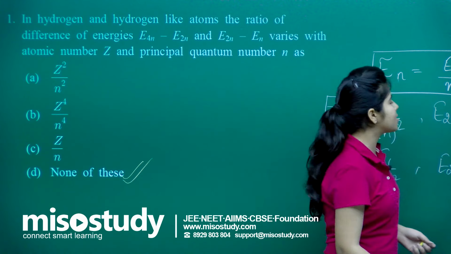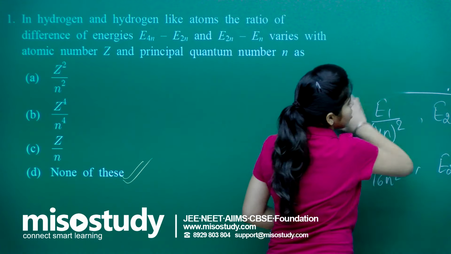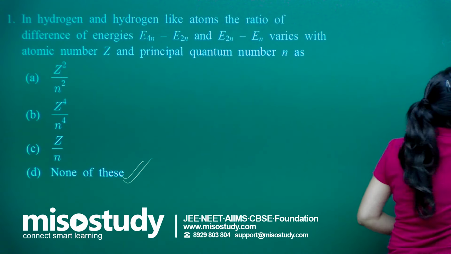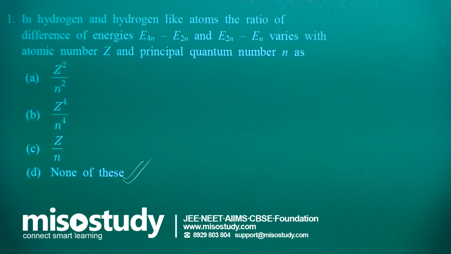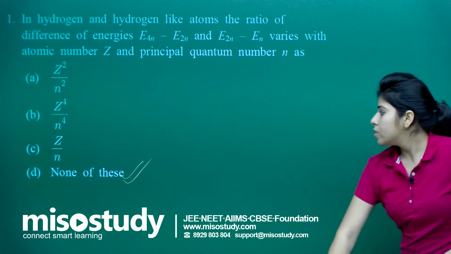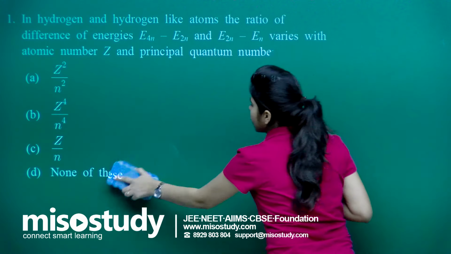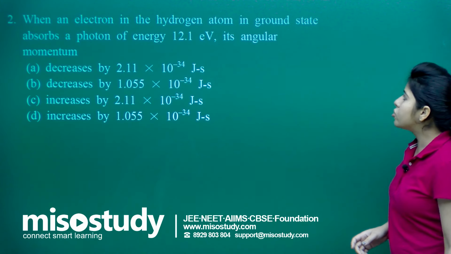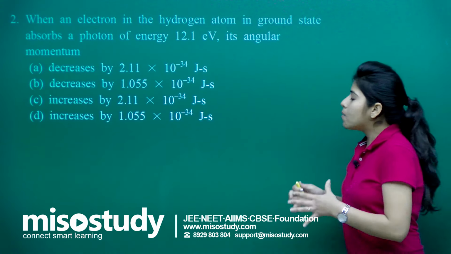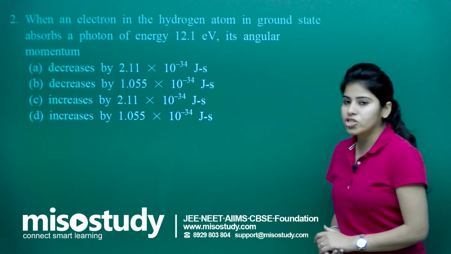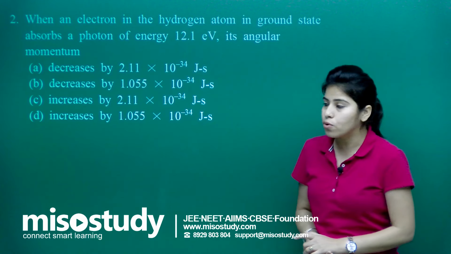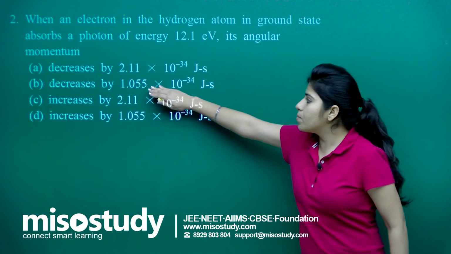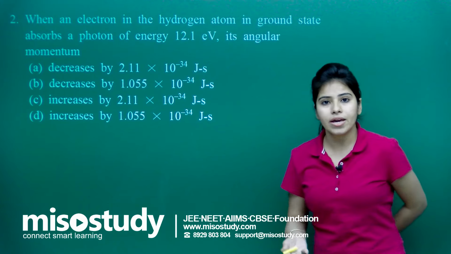And now let me start with the next question of the session, question number 2. The question says, when an electron in the hydrogen atom in the ground state absorbs a photon of energy 12.1 electron volt, its angular momentum will be what? Whether it will decrease or increase.